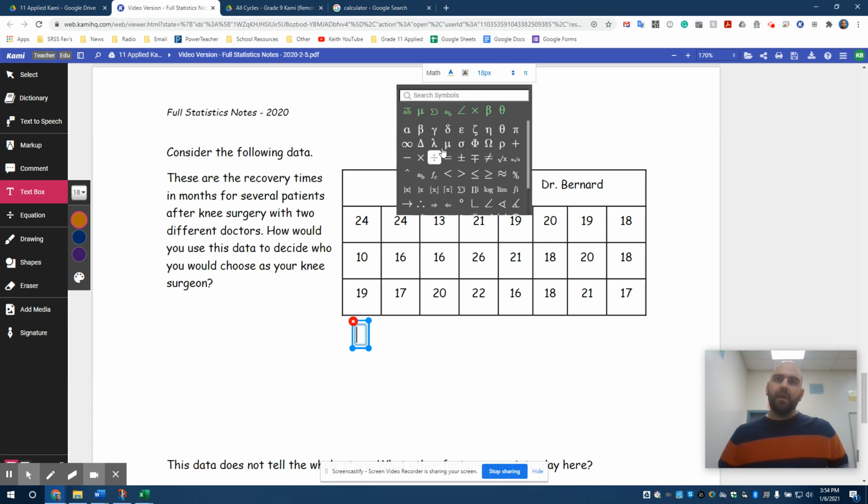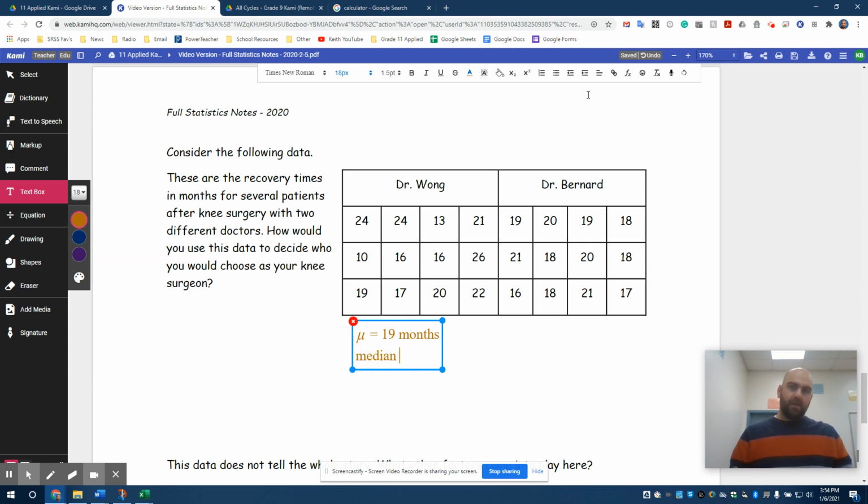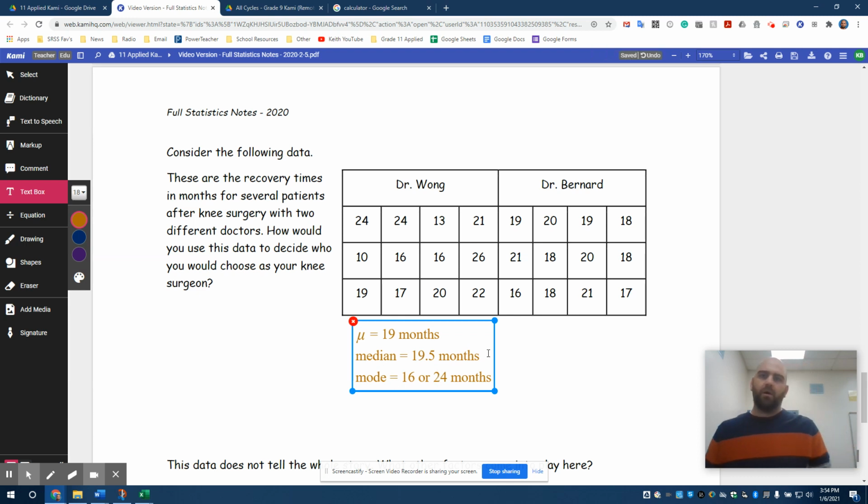Now, we could calculate these up, and for the sake of time, I'm going to just do them very quickly here. The first one, mu, for Dr. Wong is 19 months. So that is the average. If we calculate out the average, it's 19 months. The median is 19.5 months. Mode, so most common one, is 16 or 24 months. So there's Dr. Wong.